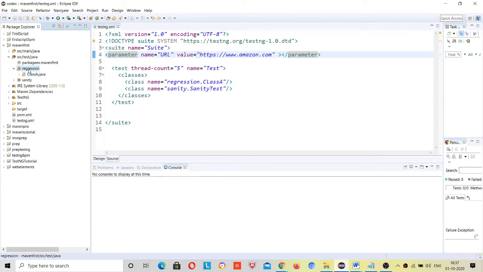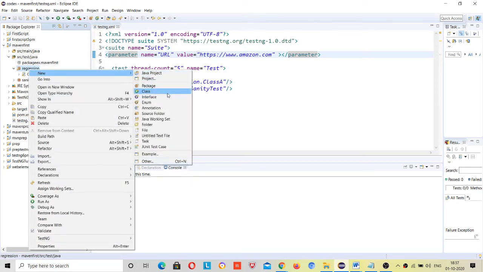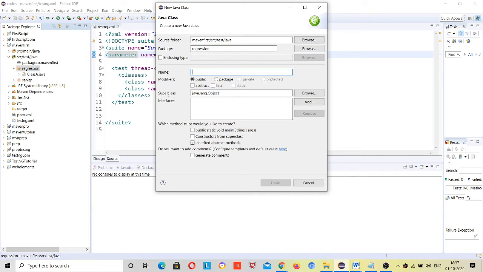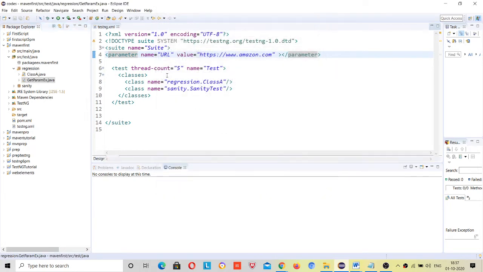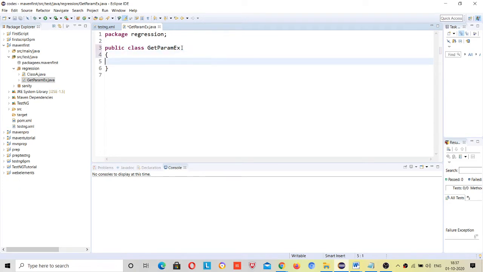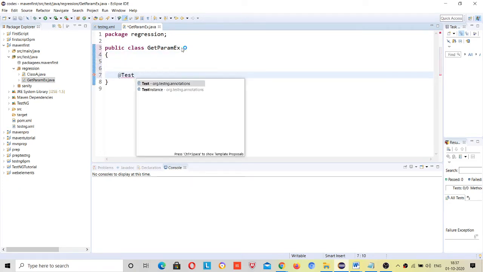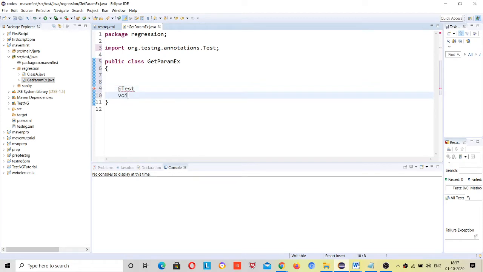Suppose this is a regression test and I make a class for getParam example. Here I have a test case, @Test, void getParam.